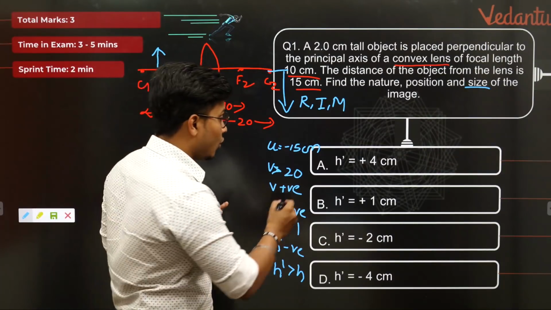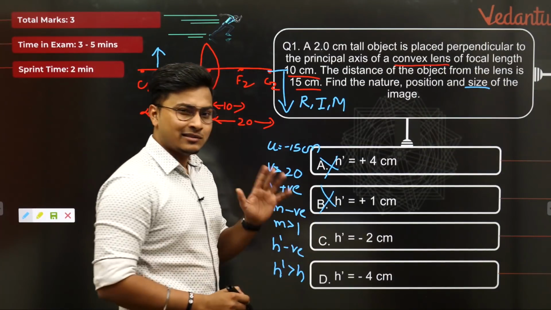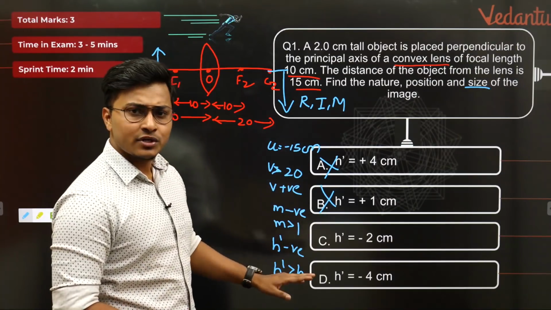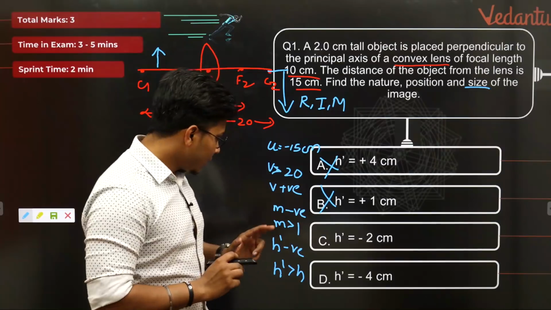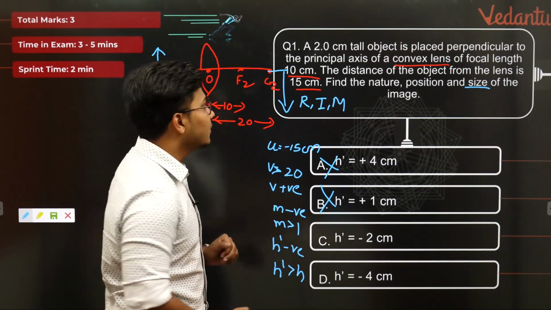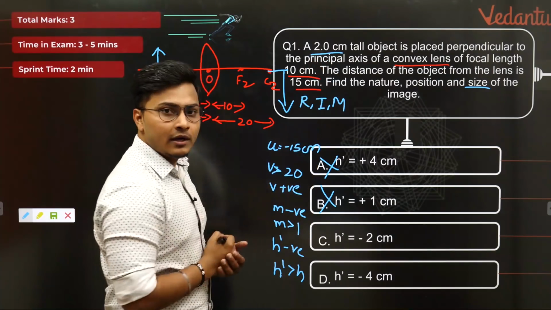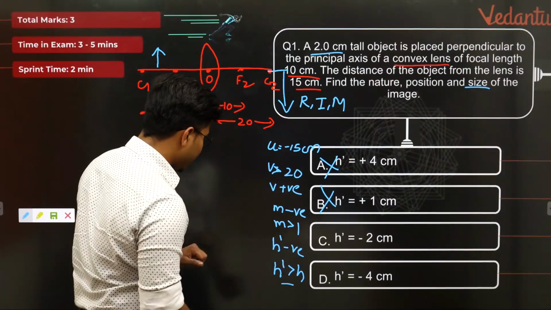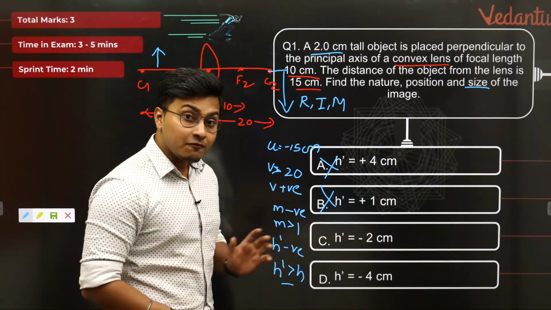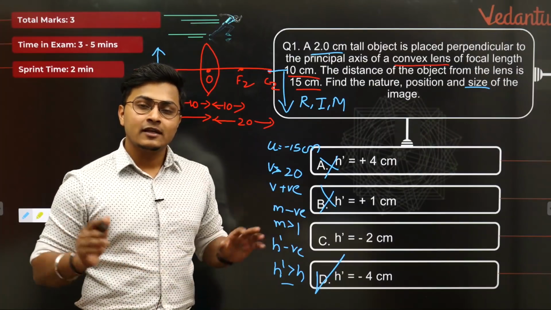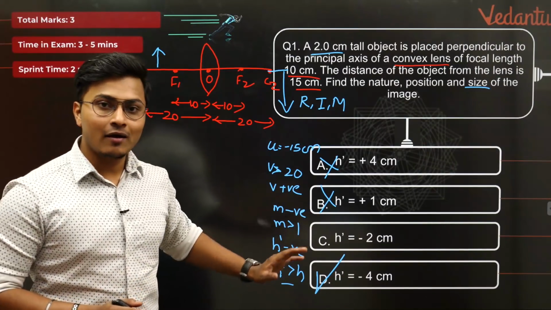In this scenario, option A, option B, मार दे गोली, पॉजिटिव है, निकाल दिया. ऑप्शन सी, ऑप्शन डी नेगेटिव है. अब देख सकते हैं आगे. Now you can very clearly see option C is given as -2 centimeter and object का height भी 2 centimeter है. तो image और object का height same नहीं हो सकता है because it must be greater than h, because it's a very interesting magnified image. So obviously your option D becomes the correct answer. Simple. We did it with the verification method.